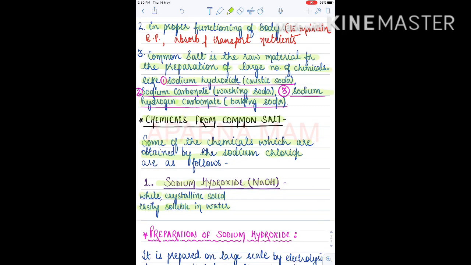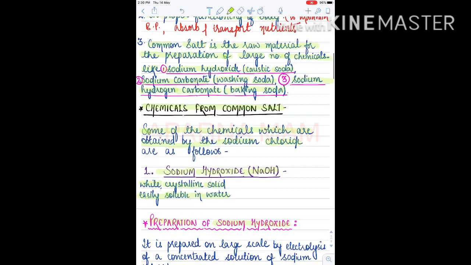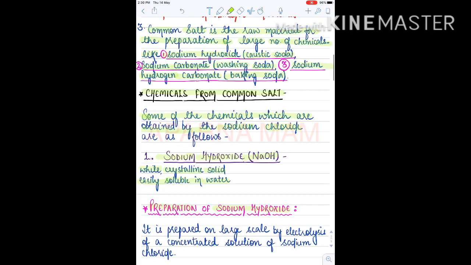Very important thing, how can we prepare sodium hydroxide with the help of sodium chloride? Very easily, it is prepared on a large scale by electrolysis.